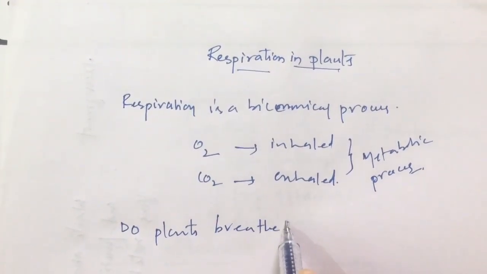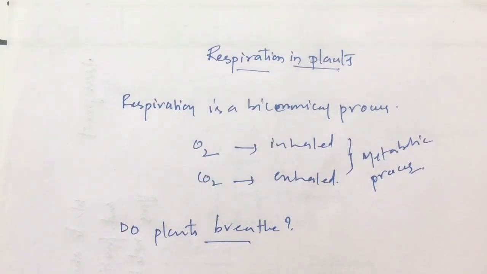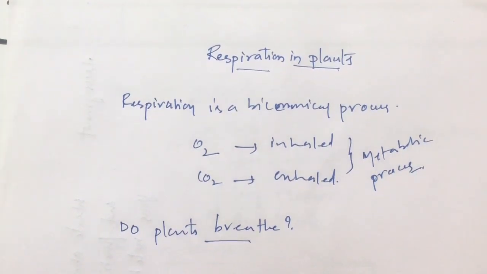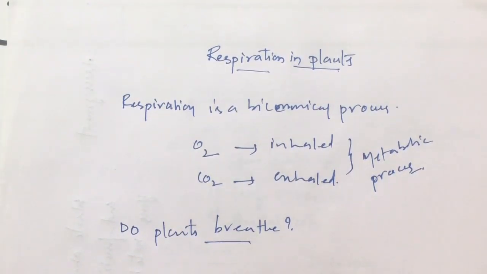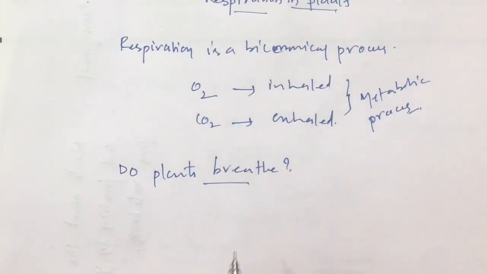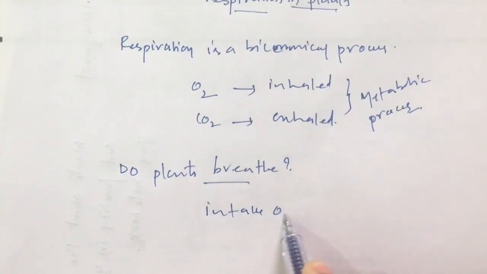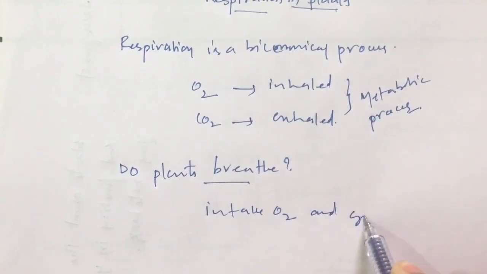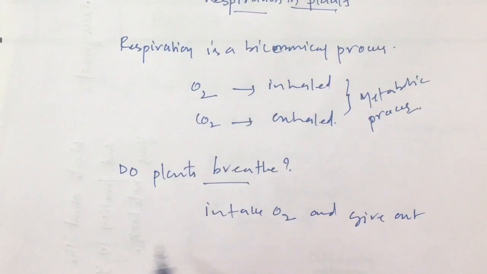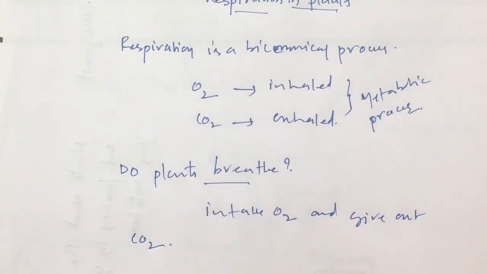Do plants breathe, children? They do not have respiratory organs, but yes, we can say plants also breathe like animals and humans. Plants do require oxygen for respiration, and in turn give out carbon dioxide. They take in oxygen and give out carbon dioxide like animals and humans.